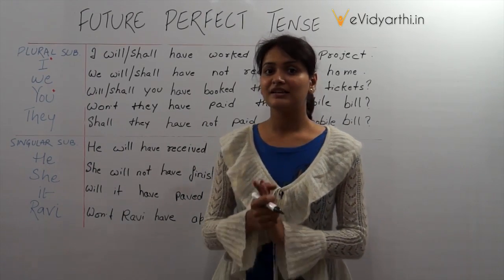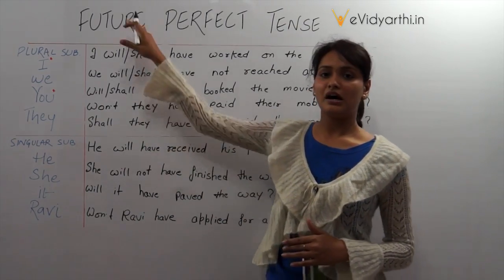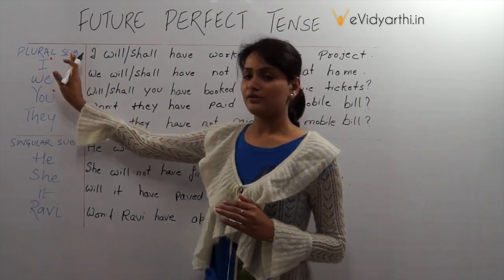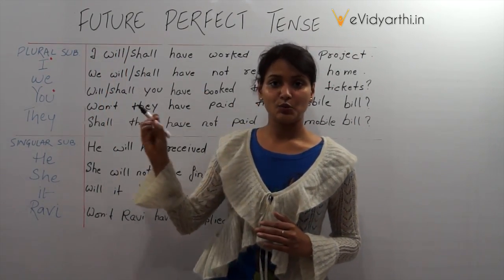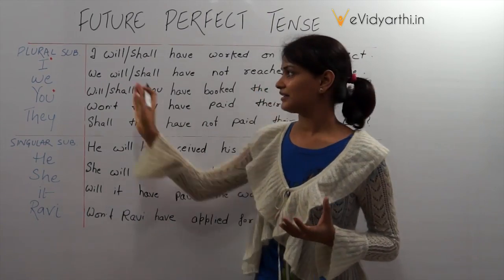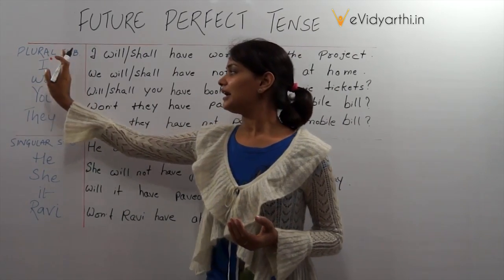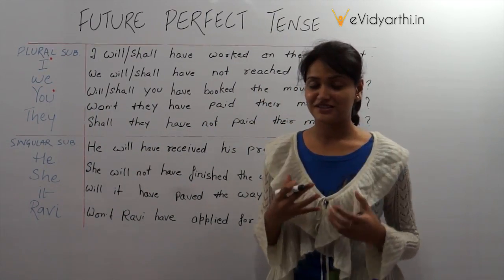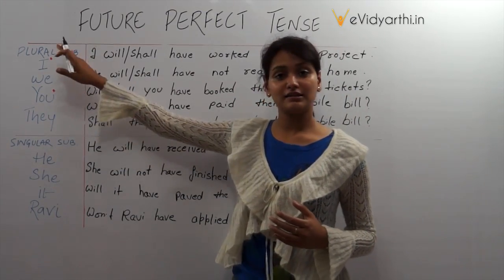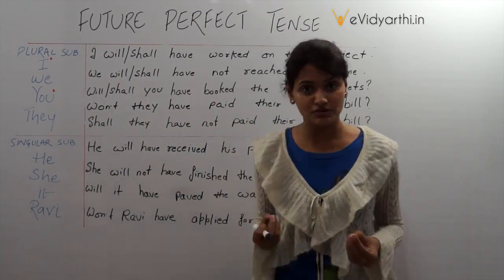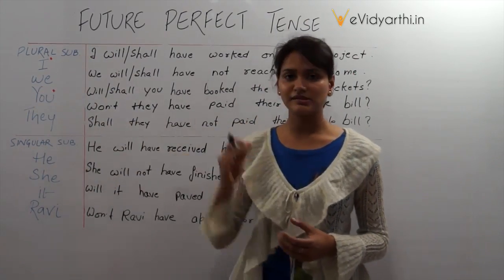So going towards the construction or structure of the sentences, let's see how we form it. Alright, following the subject. In a sentence, when a subject is plural, that is I, we, you and they. I and you are the exceptional subjects, which are definitely not plural, but we have kept them under this segment because we use the same auxiliary verb along with both of these subjects as we use with the rest of the plural subjects.